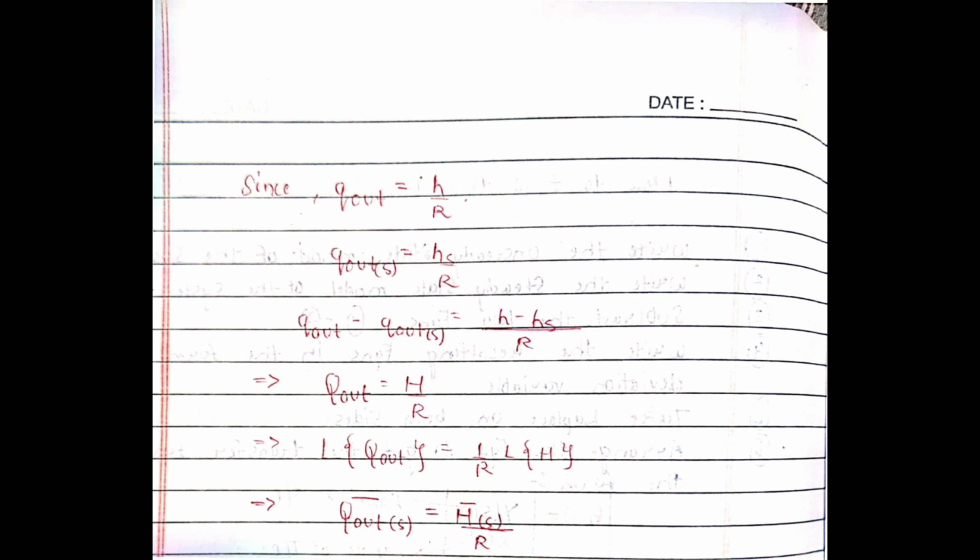Now we use the linear resistance, which was q out is equal to h by r. We will follow the same steps as before. We will write it in steady state, and then we will subtract both the equations. We will get the deviation variable, and we will take the Laplace of the deviation variable, and we will finally get q out bar s is equal to h bar s by r. We are doing this because we have to use it in the equation.